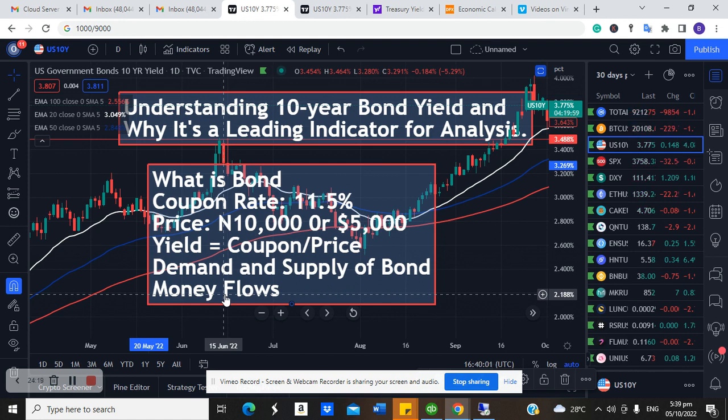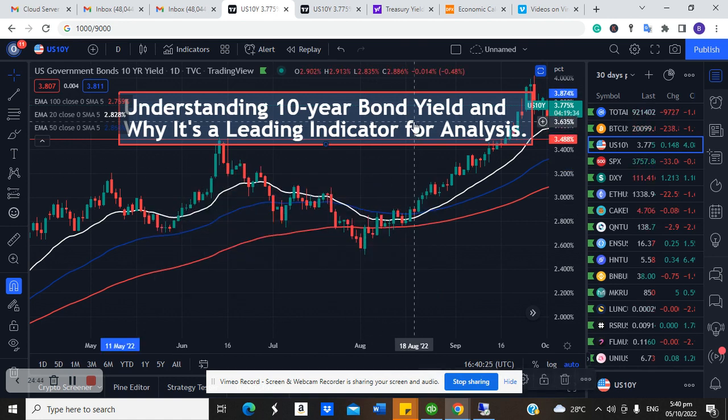So a sign that money is moving into bond is when there is an increase in interest rates. When there's an increase in interest rates, investors will start moving money into bond because the next bond that will be issued will come at a higher rate. Then the old, existing bonds are going to be sold off, and as they sell off, the yield increases. So this explains why bond is very, very important to understand in the market.